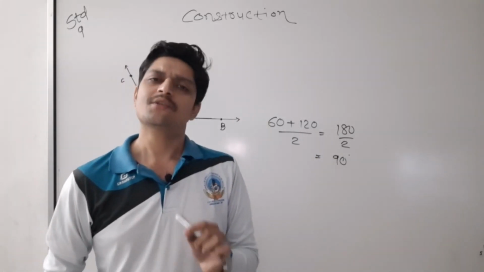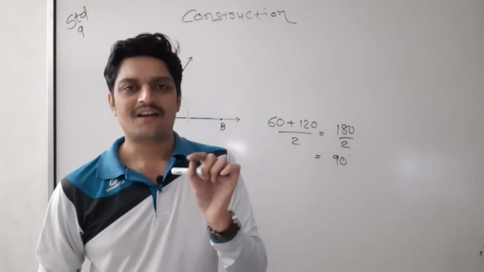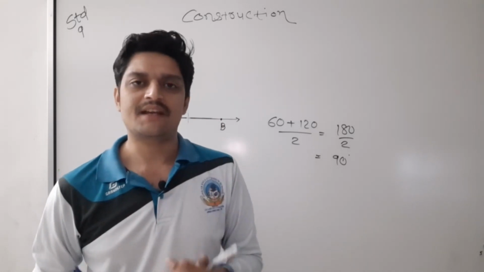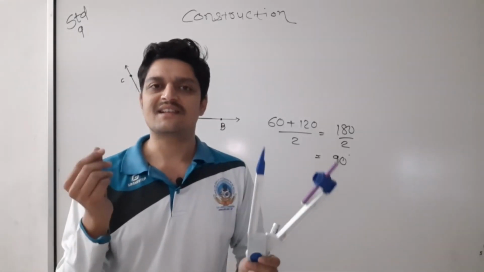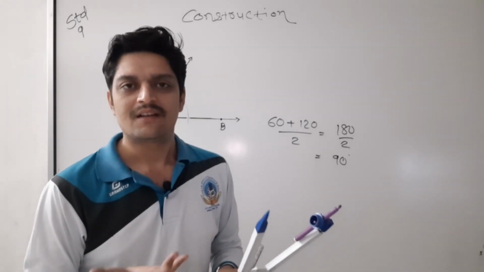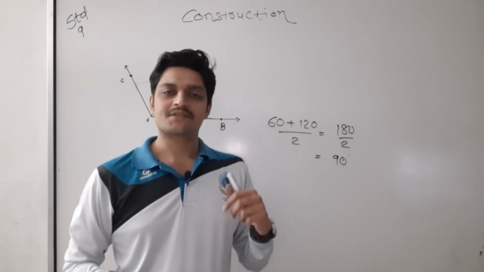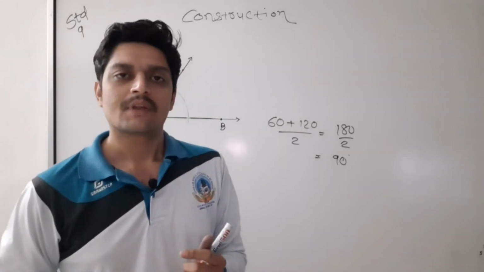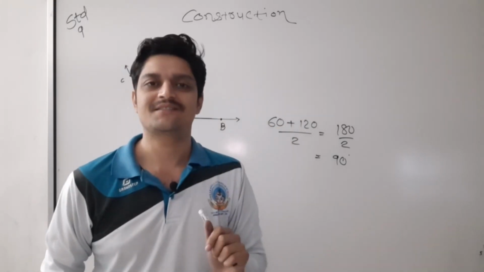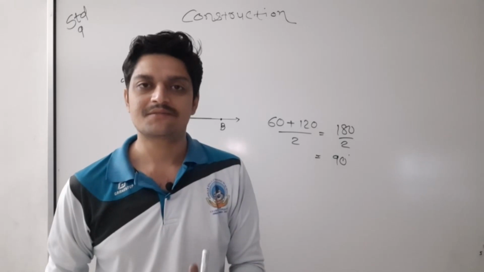One more thing, you have to use a good pencil. It must be a dark pencil, not a very light pencil, or the examiner will not be able to see your arcs properly. Wait one minute, students generally erase the arcs after completing the construction. You people don't have to erase those arcs. Why?